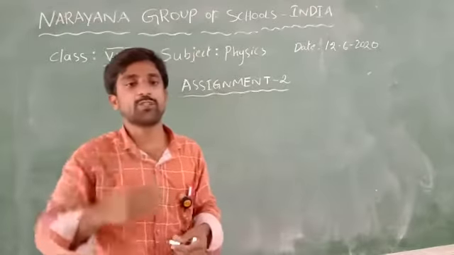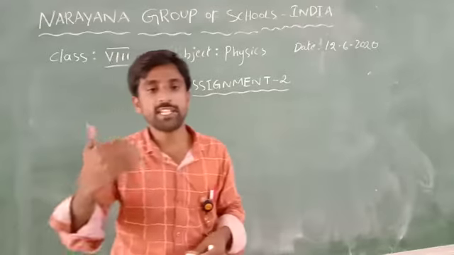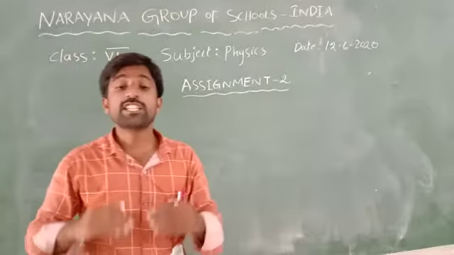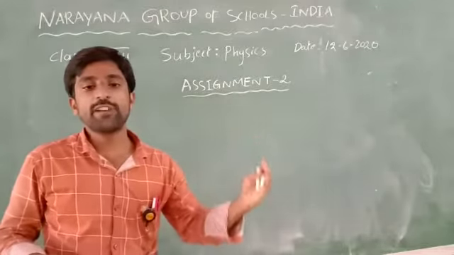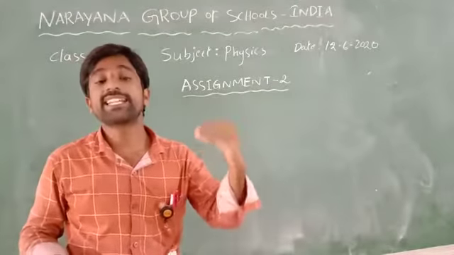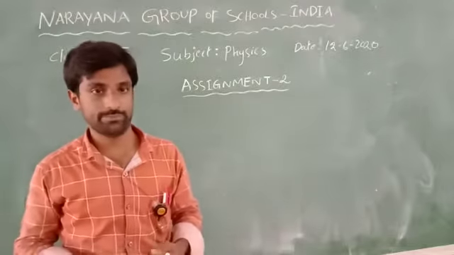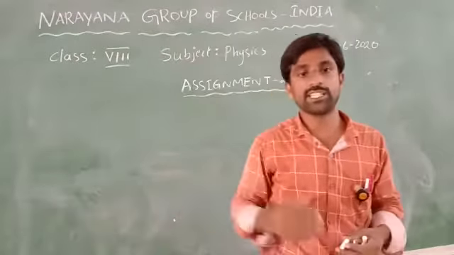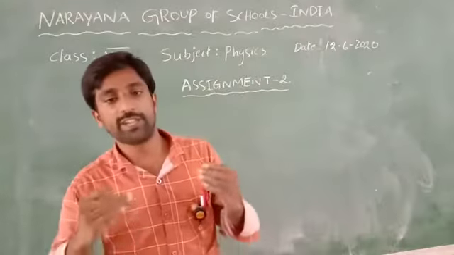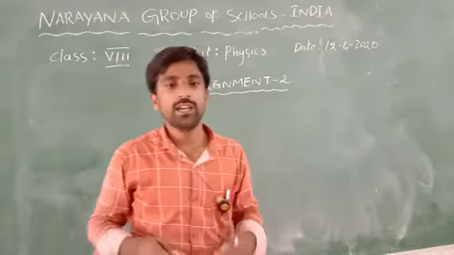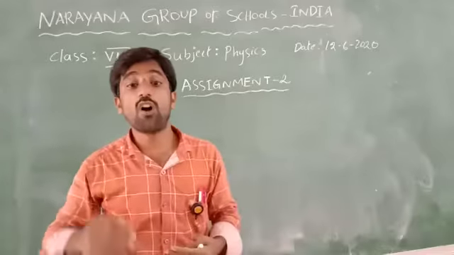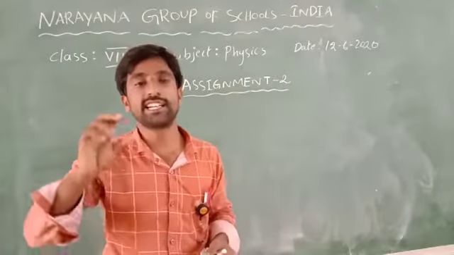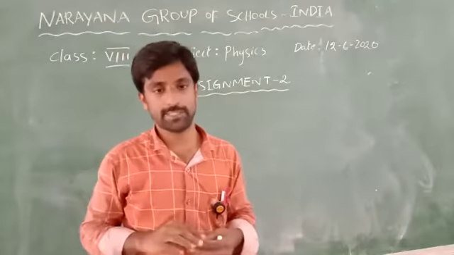And coming to the second question, what is static friction? Static friction is the friction which comes into play when the surfaces of the objects are at rest relative to each other. That means if the body is at rest, static friction takes place.